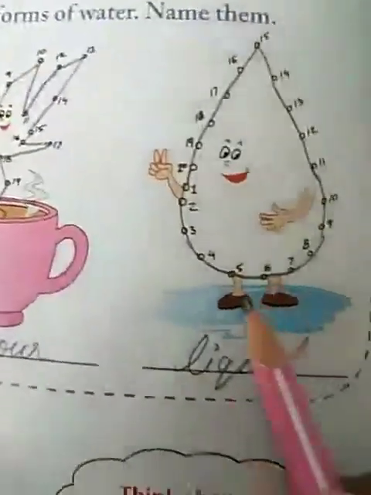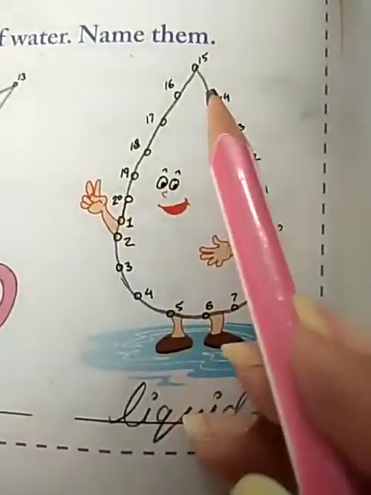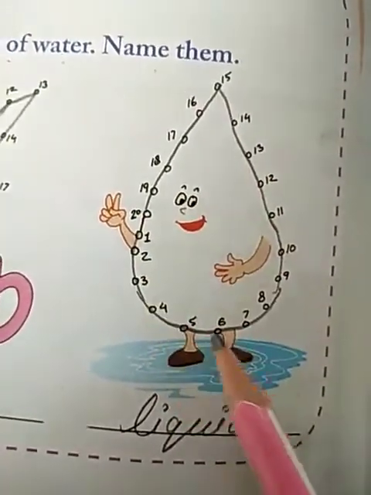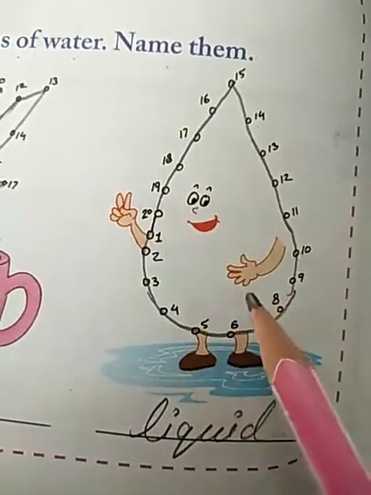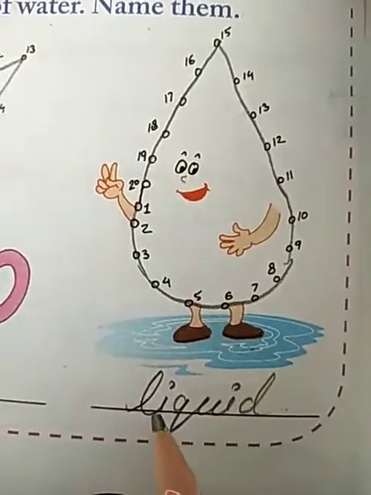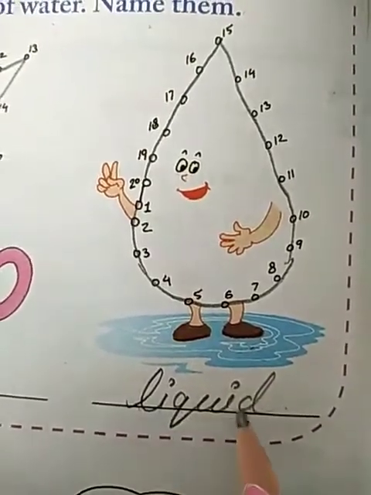VAPOUR, vapor. Next picture, again join the dots and finally we get the picture. This picture is of a drop of water. So this drop is in liquid state. So the answer is liquid.